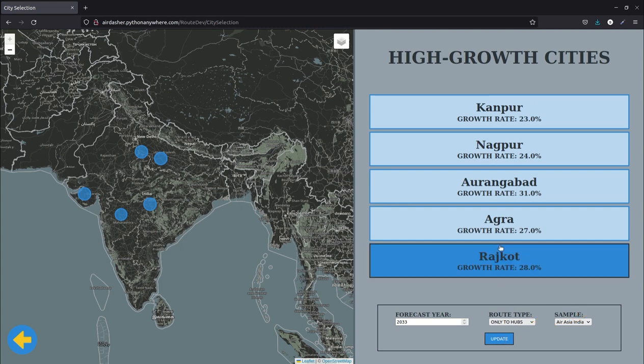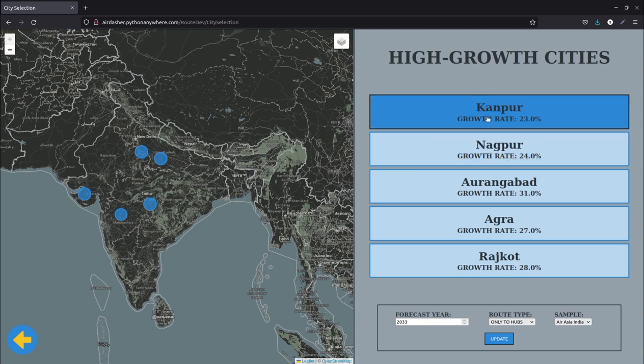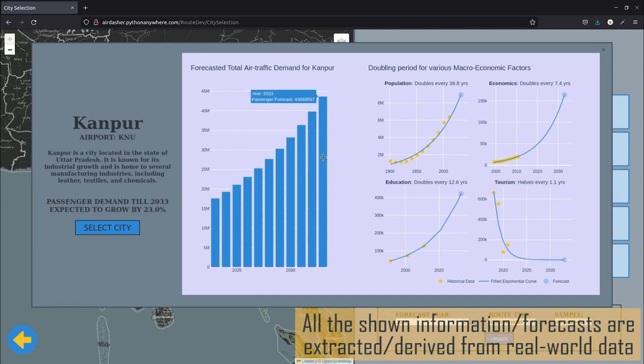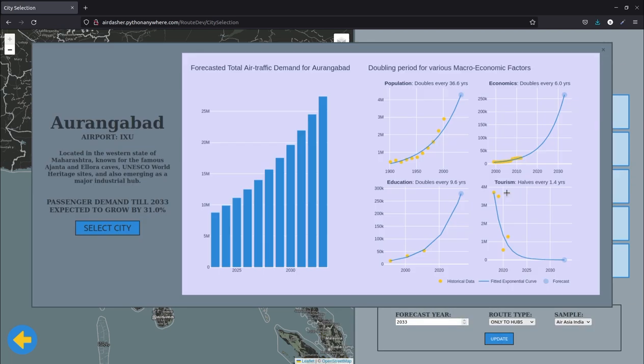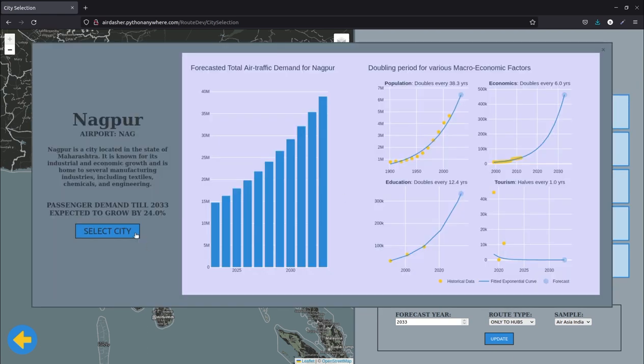Okay, so shown here are the cities which are being considered to be added to the network. For each city, you are provided a description, and you are also provided the air traffic demand coming into and out of, in this case, Kanpur. We are also provided information about the different macroeconomic factors such as population, economics, education, and tourism. We can visualize how these factors have varied historically over time and how these are expected to look in the future. This information is provided for all the different cities listed over here. Let us go with, let's say, Nagpur.